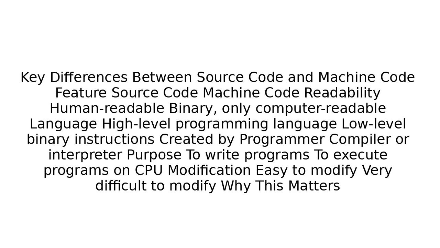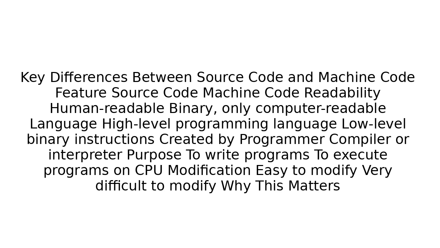Key differences between source code and machine code. Feature: source code versus machine code. Readability: human readable versus binary, only computer readable. Language: high-level programming language versus low-level binary instructions. Created by: programmer versus compiler or interpreter. Purpose: to write programs versus to execute programs on the CPU. Modification: easy to modify versus very difficult to modify.